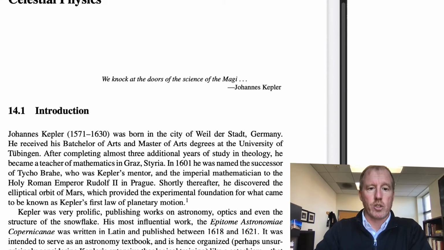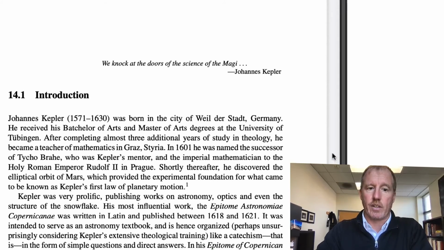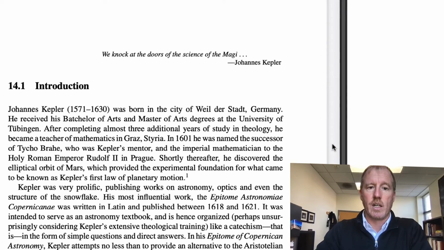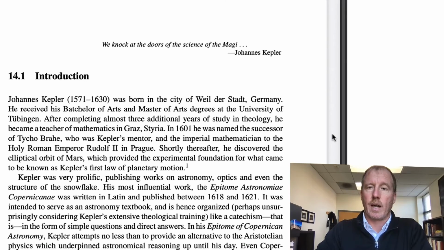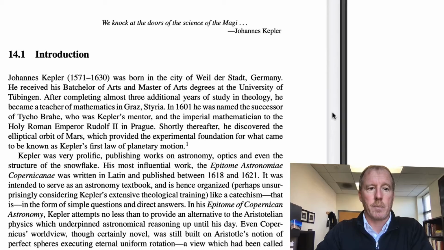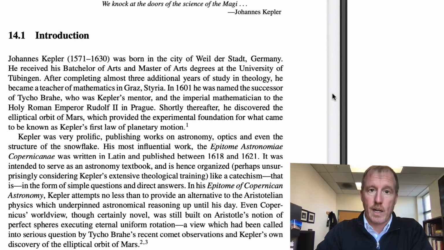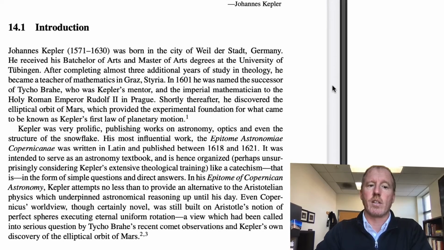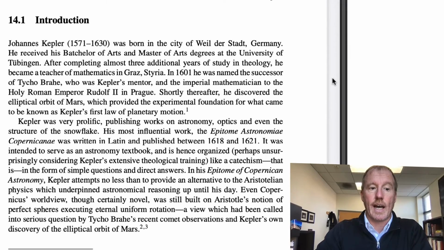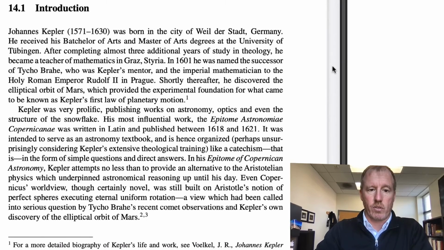His most influential work, the Epitome Astronomiae Copernicanae, was written in Latin and published between 1618 and 1621. That means Epitome of Copernican Astronomy in English, by the way. It was intended to serve as an astronomy textbook and hence organized, perhaps unsurprisingly, considering Kepler's extensive theological training, like a catechism, that is, in the form of simple questions and direct answers.